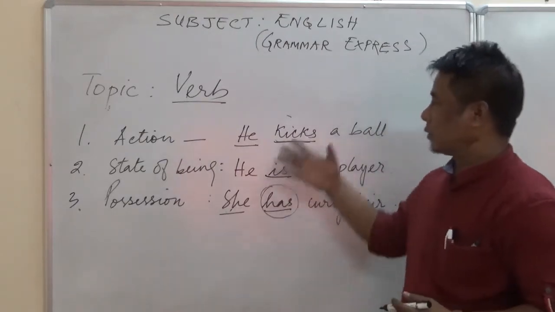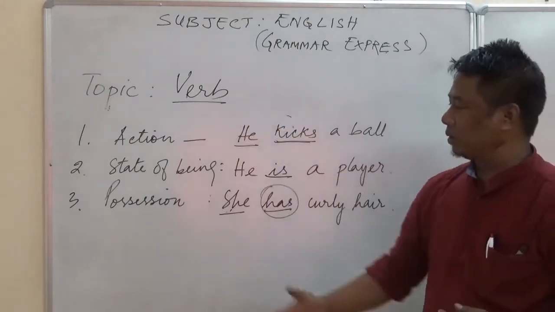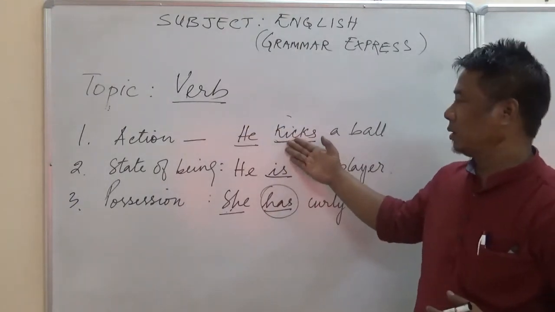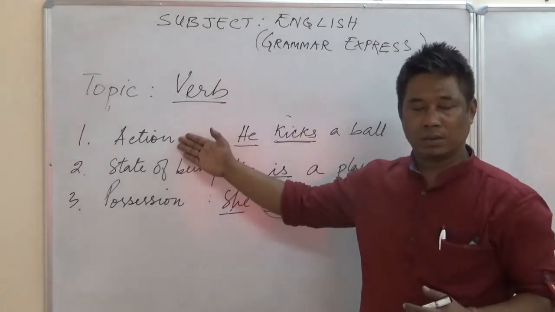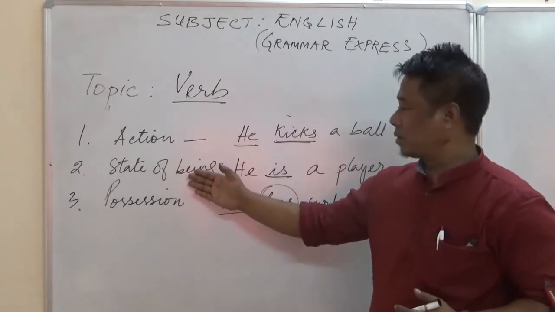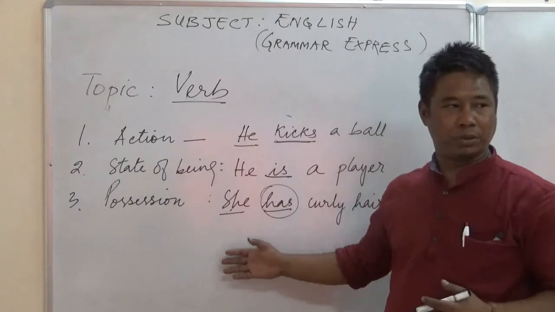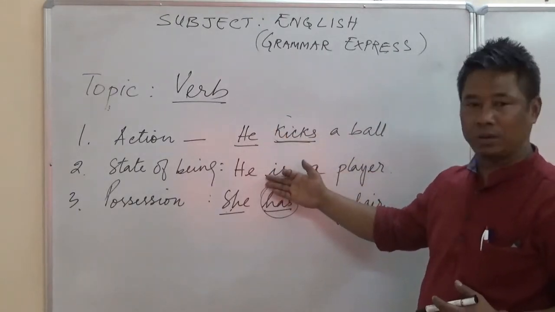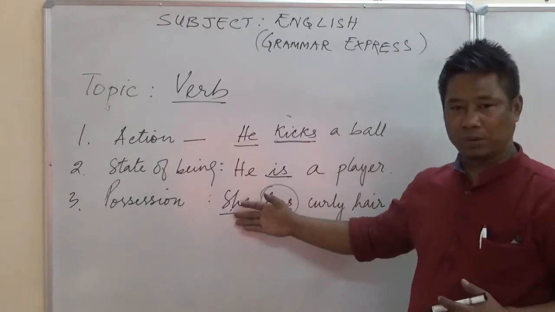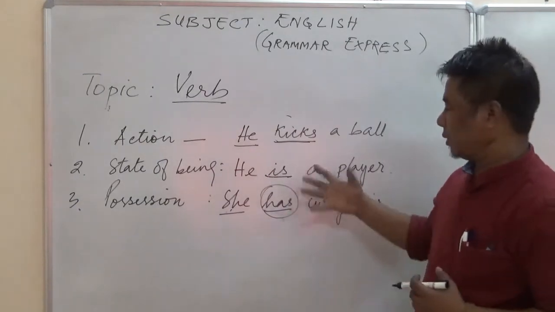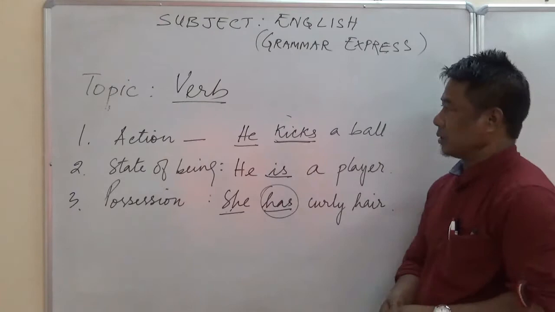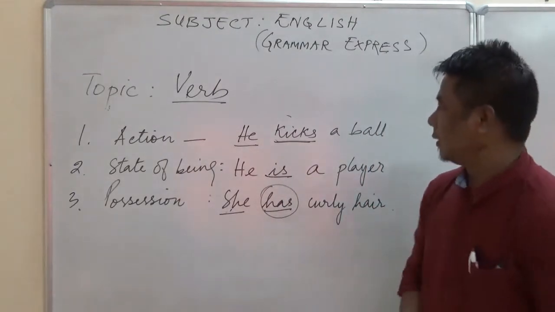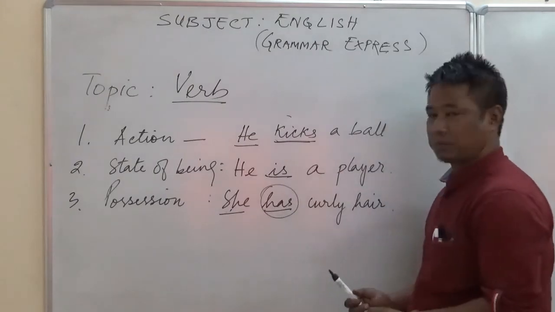So the verb tells us number 1 the action, number 2 state of being, and number 3 position.